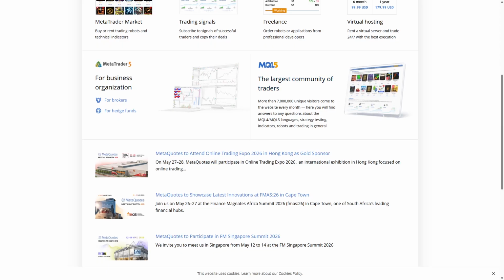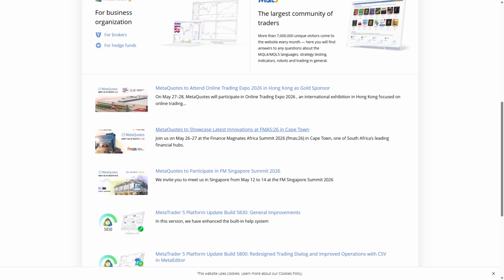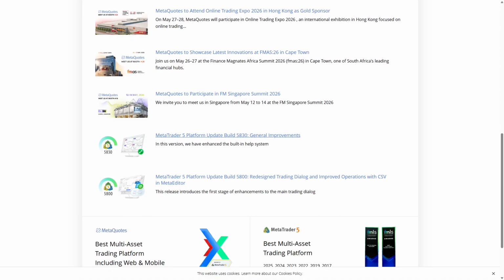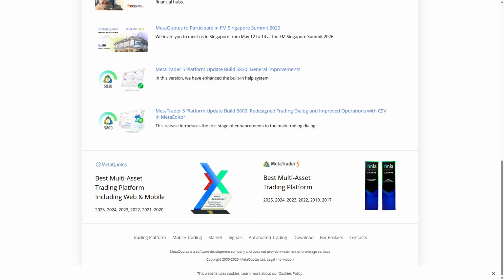It supports advanced order types, real-time market data, and in-depth technical analysis tools. One of its strongest features is the ability to develop and deploy automated trading strategies using its built-in programming language, MQL5. MetaTrader 5 also provides a built-in economic calendar and supports algorithmic trading, making it a favorite among professional traders.